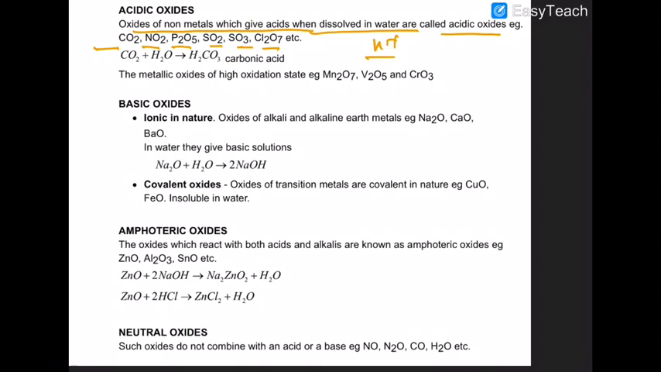And remember that in case of non-metals especially, the higher the oxidation state of the central element, the more acidic the nature. Like if you have N2O5 and NO2, then definitely N2O5 is more acidic than NO2, because NO2 has nitrogen in the plus 4 state and N2O5 in the plus 5 state. Similarly, in case of Cl2O3, Cl2O5 and Cl2O7, definitely chlorine in the plus 7 state is the most acidic.